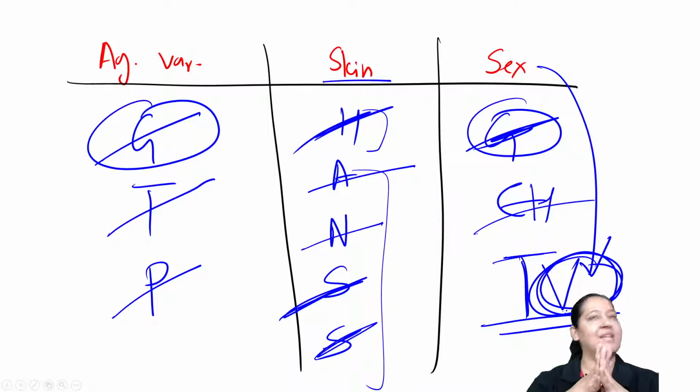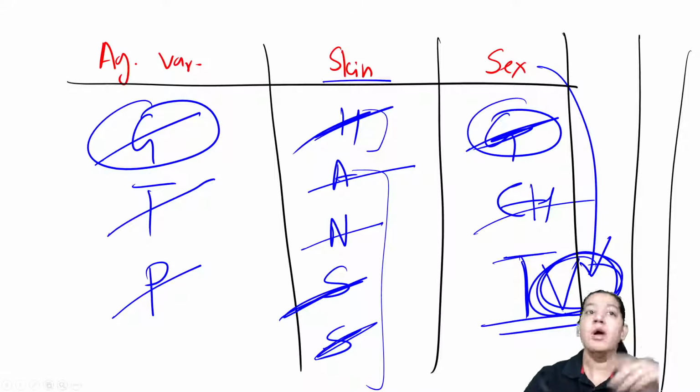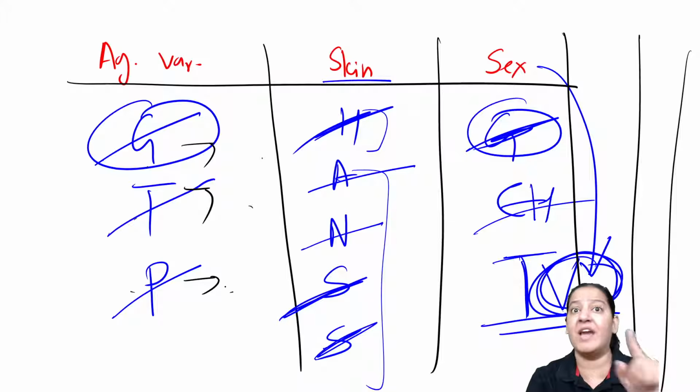Give me a thumbs up, a big thumbs up. Till now only 3 are done. The count is more than 50. So you just make columns and write down. Write down the full form also. Don't write only the mnemonic. Write down G kya hai, T kya hai, P kya hai. Write down the full form also. It will be helpful for you, right?